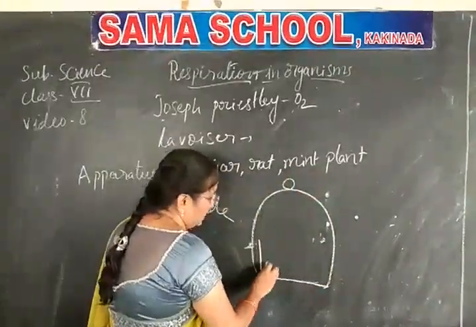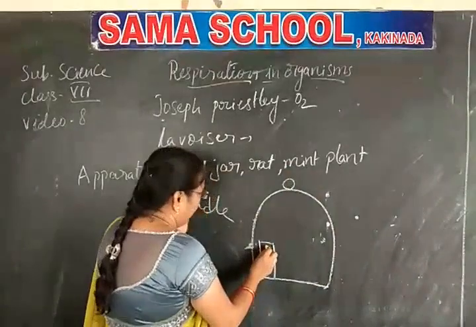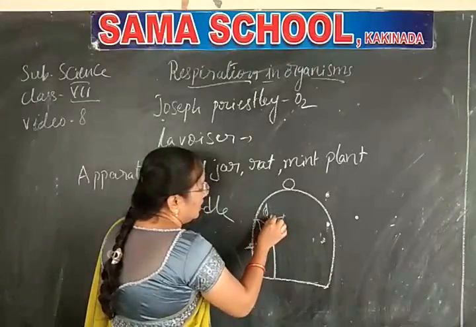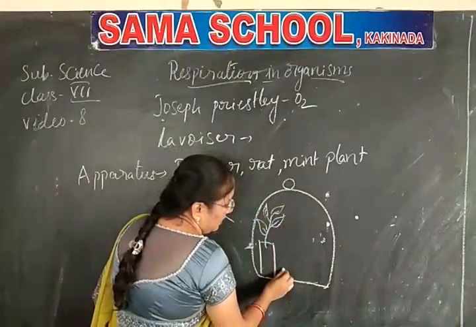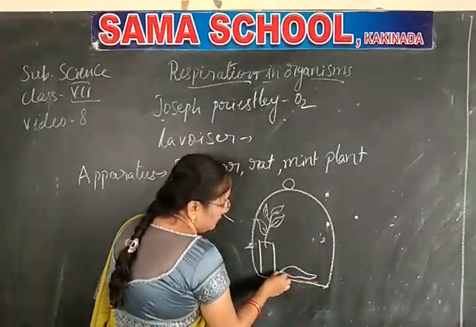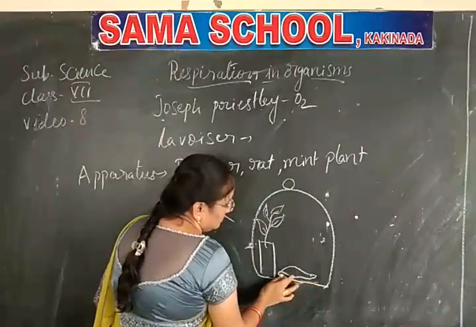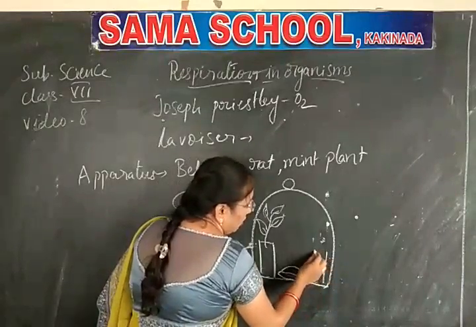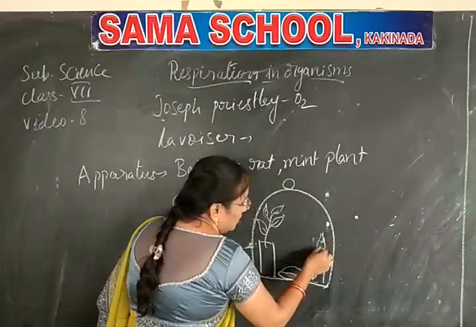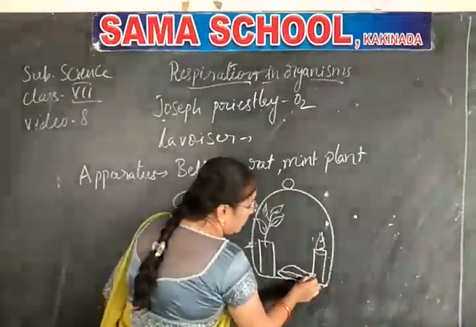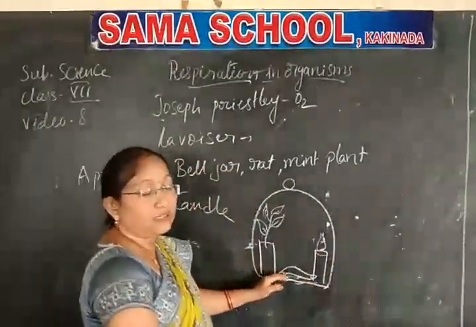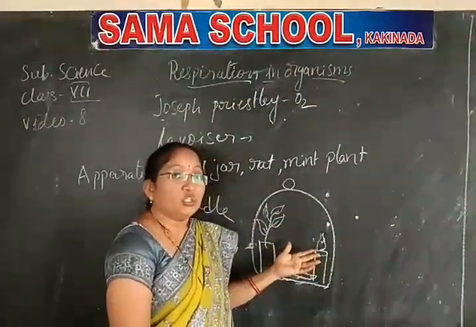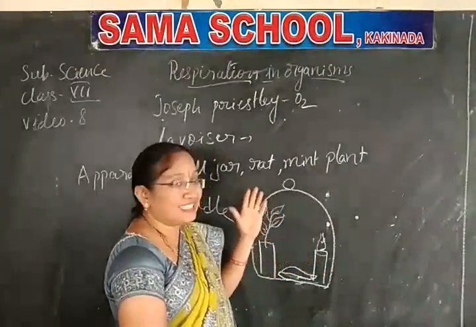So this is the mint plant, and he introduced a rat first, and with all these, a candle. First, he did not take all these at once. Of course, I have shown three together in the bell jar to prove that oxygen is necessary.